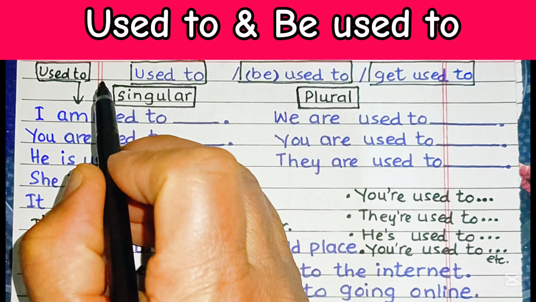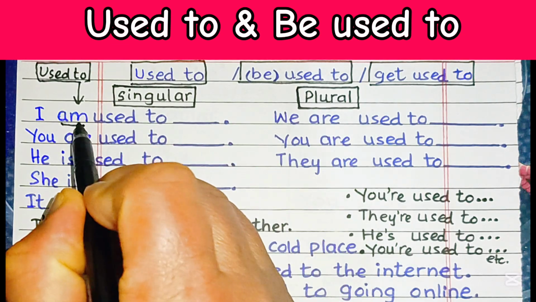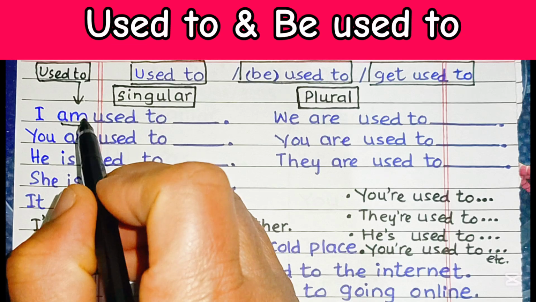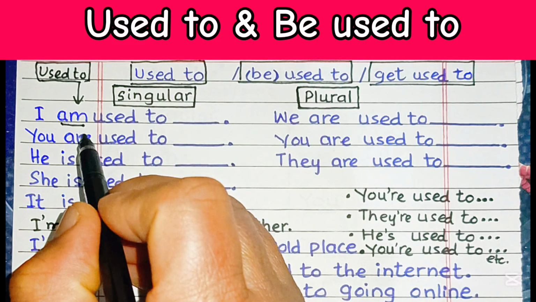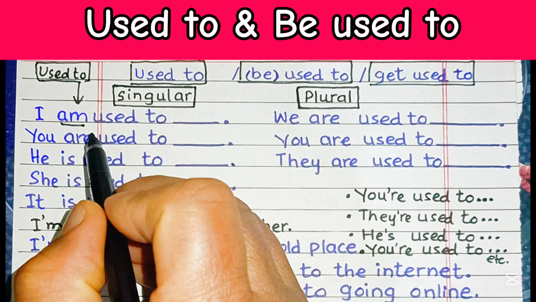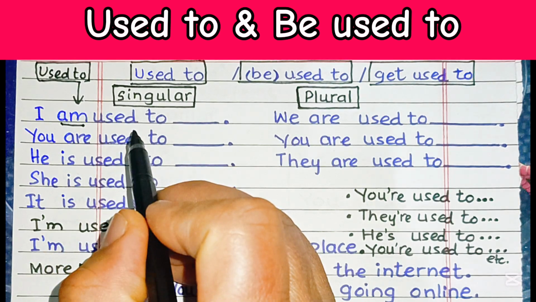So, used to with the verb be in the present tense describes the situation that you are accustomed to. You might do it every day and you might like it or you might not like it.